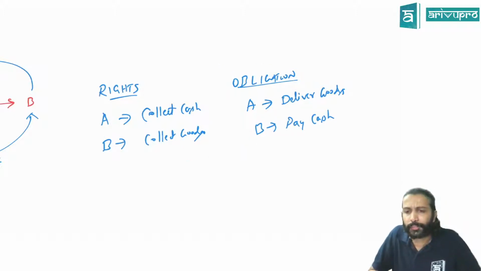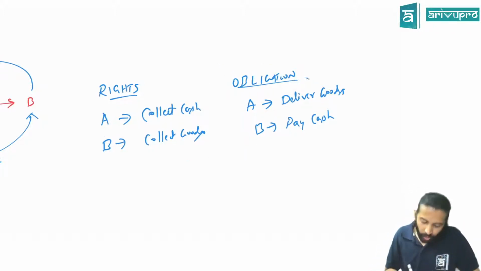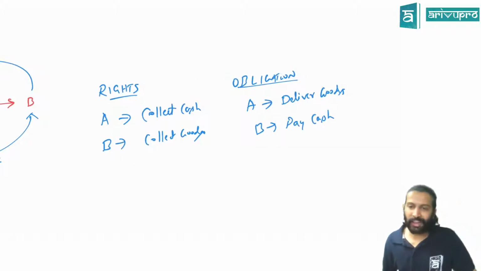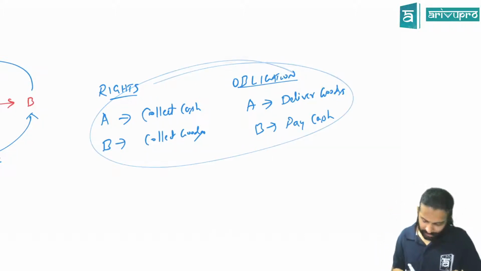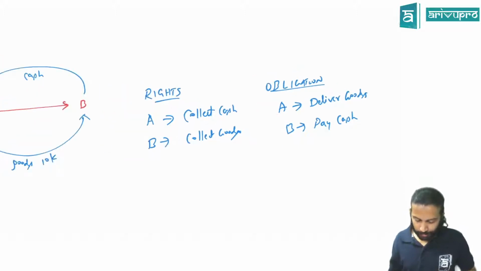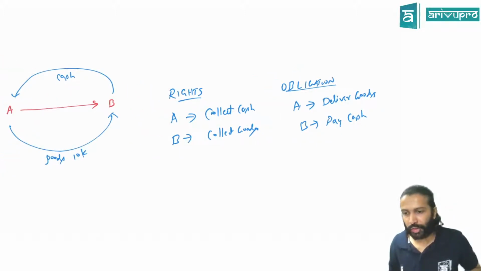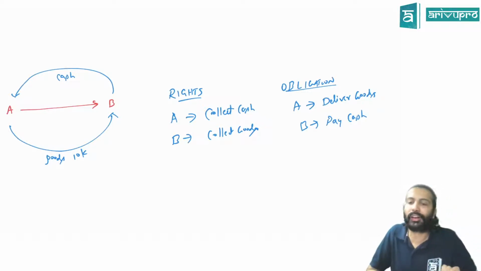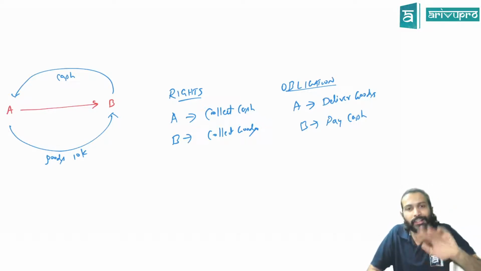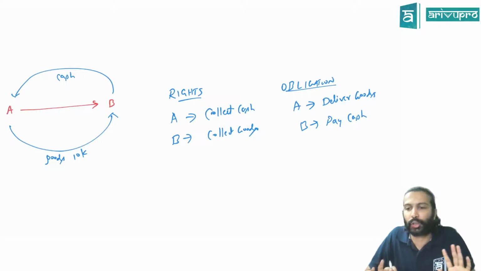Enforceable means what? You can legally, if any of the party backs out, legally, it should stand the court ka test. Legally, A should be able to claim that money back, or B should be able to claim that goods back. Fair enough? So that is a contract. If this is there, means we call it as a contract. Only if contract is there, then only we proceed with revenue recognition.